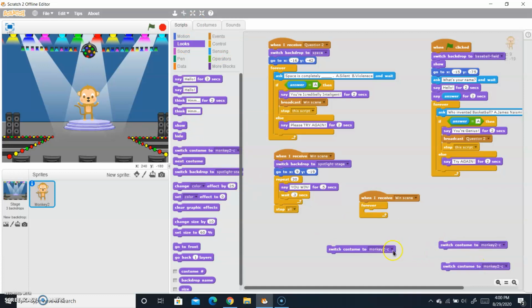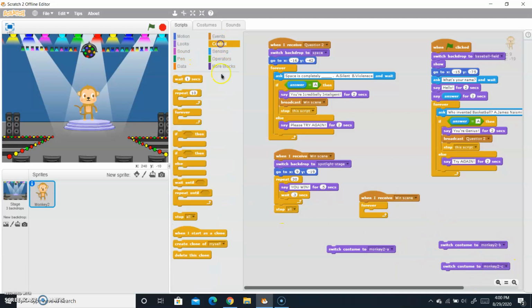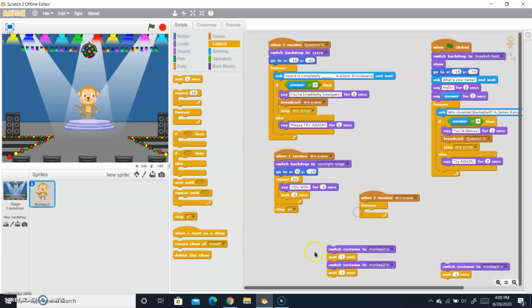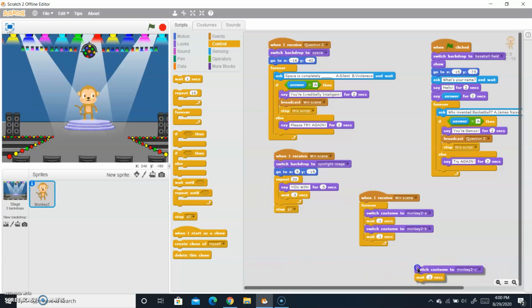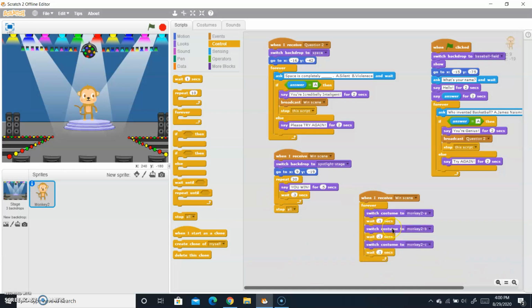Now this will be A, this will be B, and this will be C. Go to control and take wait seconds, duplicate and duplicate. Now make it 0.1, 0.1 and 0.1. Drag it here, here and here. So now let's try this.